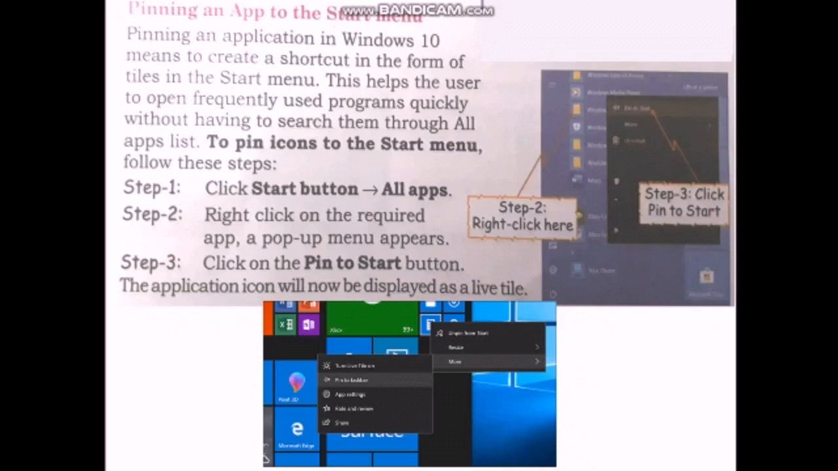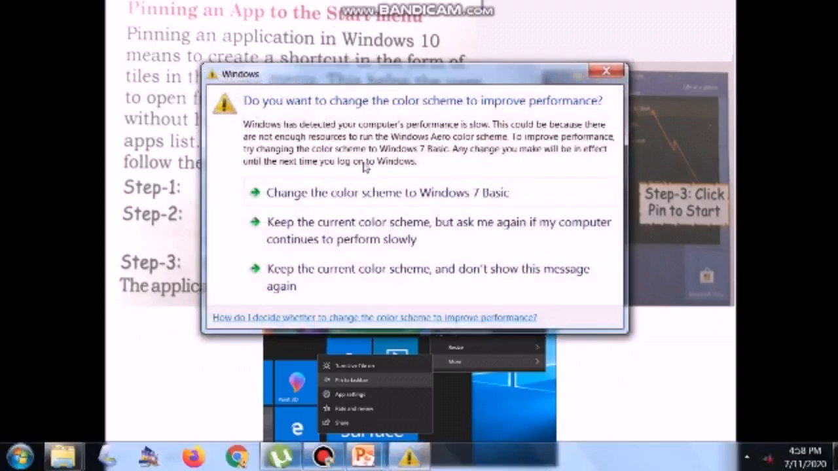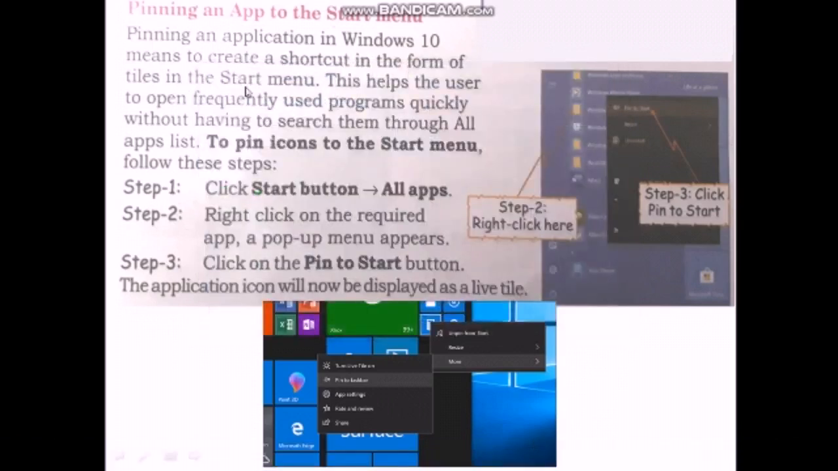So these are the following steps to pin icons to the Start menu. Step 1, click the Start button and then click All apps. In that, step 2, just right click on the required app to be pinned to the Start menu. A pop-up menu appears. On that, in step 3, click on the Pin to Start button. Now the application icon will be displayed as a live tile.